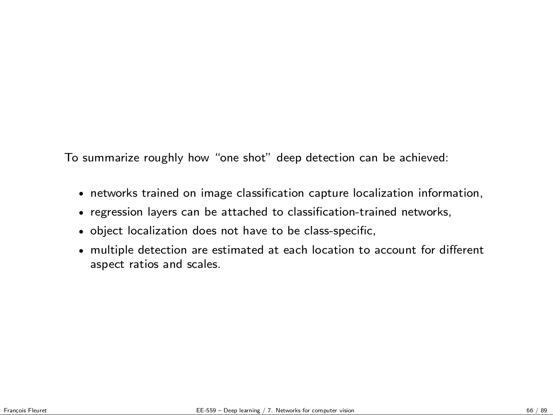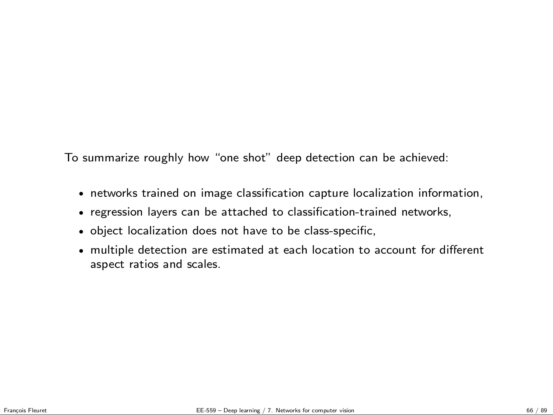So for SSD, at every location, you are not going to predict the absolute location, height and width of the box, but a location relative to the location you are processing in this activation map. And the heights and widths are going to be relative to a little dictionary of shapes. They have at every location 4 shapes corresponding to 4 different aspect ratios, and for each one of the 4 boxes you predict 4 values relative to those aspect ratios.